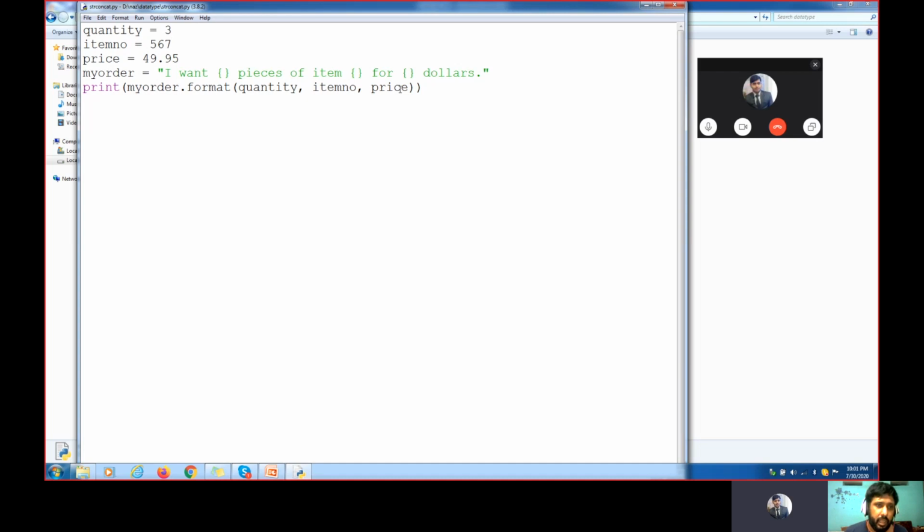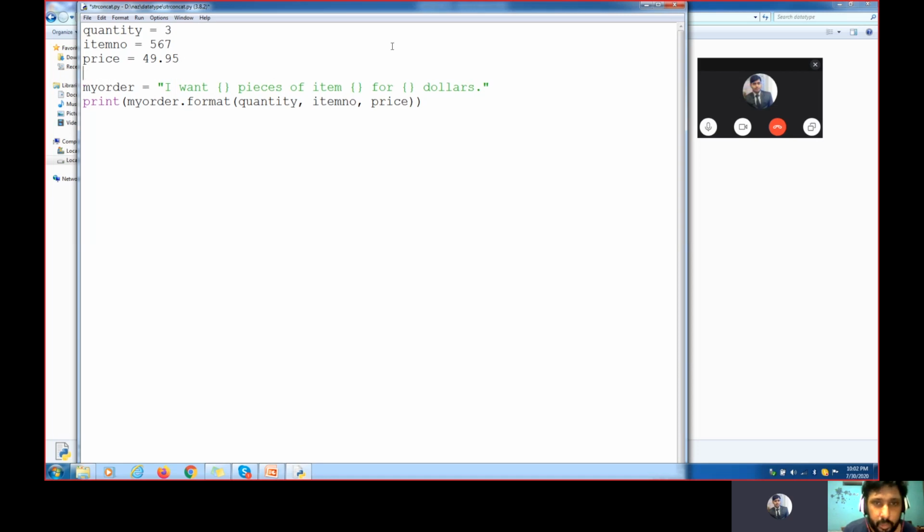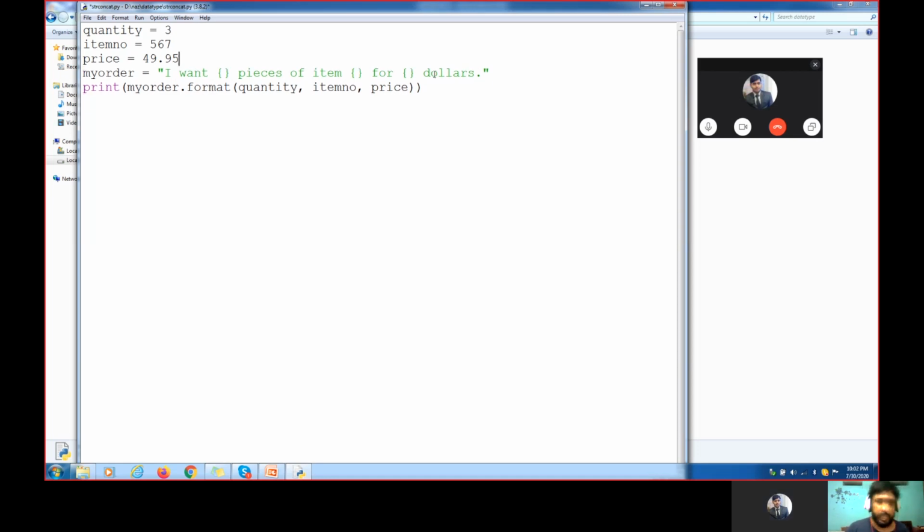I can modify any program also. See, quantity 3, item number 537, price 49.95. My order: I want this many pieces of items, dollars. Print my order dot format. Whatever values we put here will come. If we want to add one more value, we have to put one more here also, and then it will get updated. Any questions? Understood? Yes, fine, I understood.